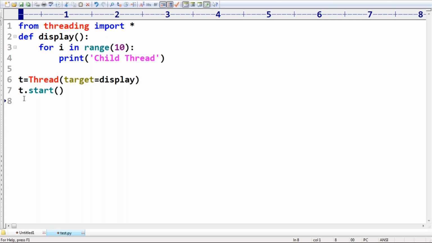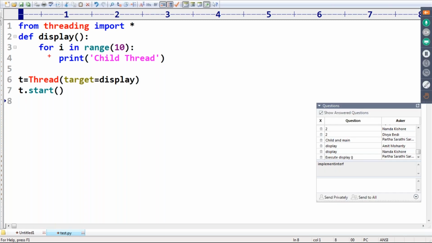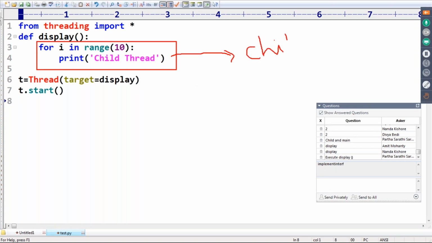What is the job of the child thread? Please respond. The job of the child thread is to execute the display method. Clear indication: this code is executed by the child thread. Remember this one, sir. Its name is Thread-1.